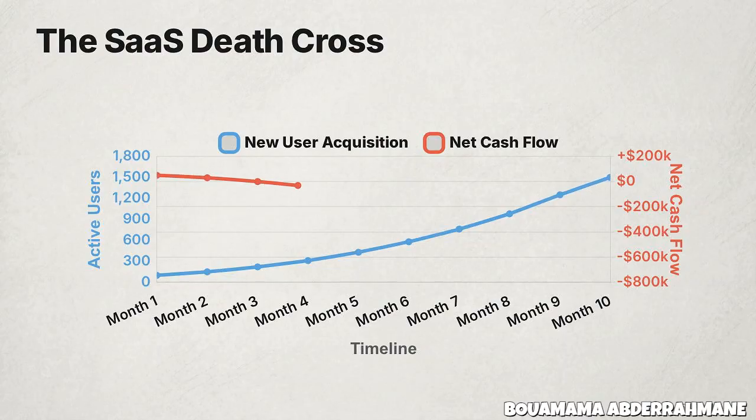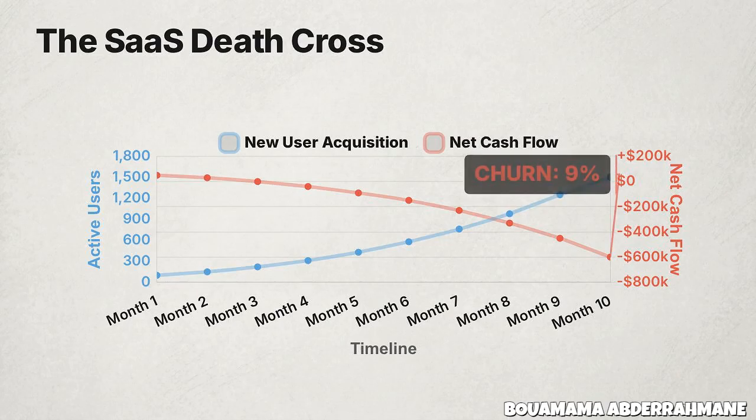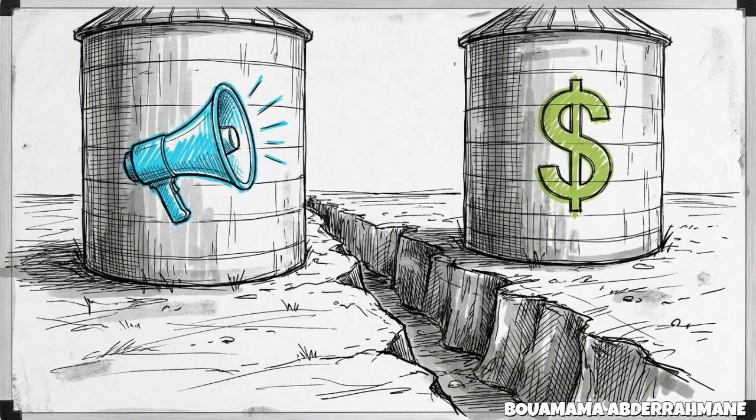This dashboard tracks two metrics that destroy SaaS companies. A rising user acquisition line graph is aggressively intersected by a plunging red cash flow trend line. This plunge is driven by a customer acquisition cost spiking to $850 and a lethal 9% churn rate.